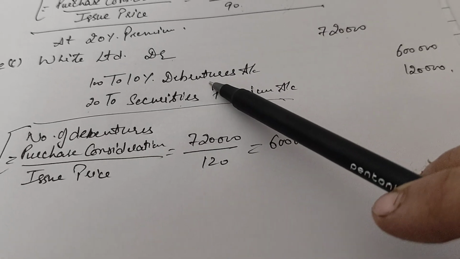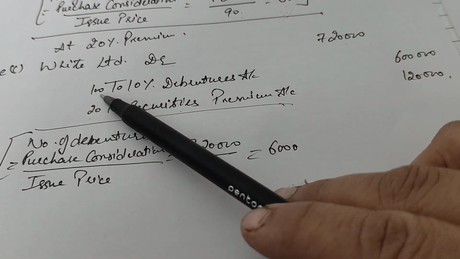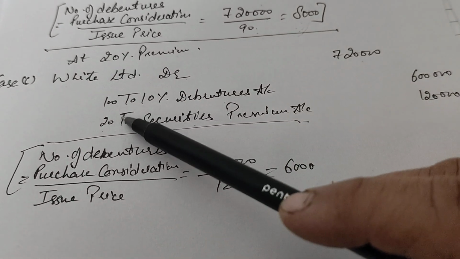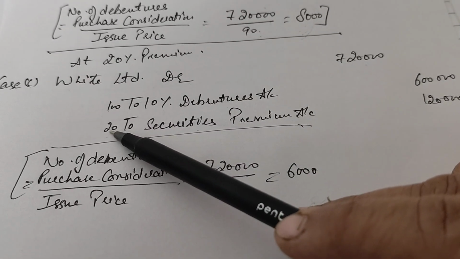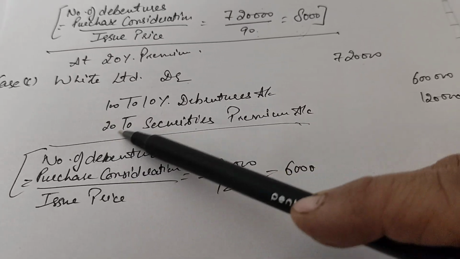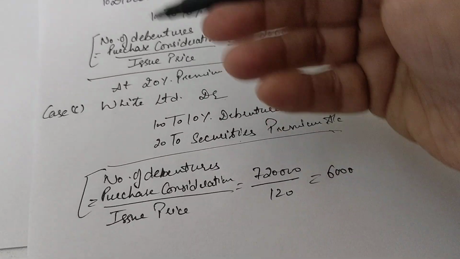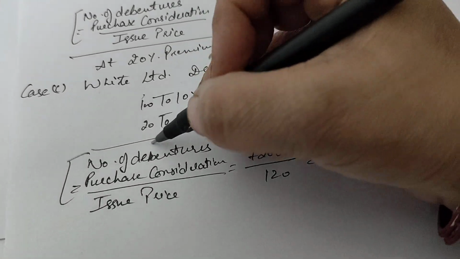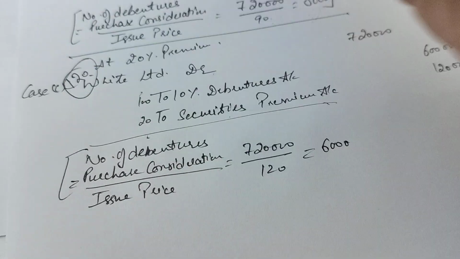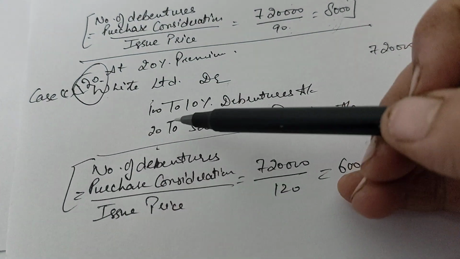To 10% debenture, face value was 100. To securities premium, what was the premium? 20%. 100's 20% is 20, right? So what is the total amount to be credited here is 120, right? So 100 plus 20, White Limited here got a value with 120, right?